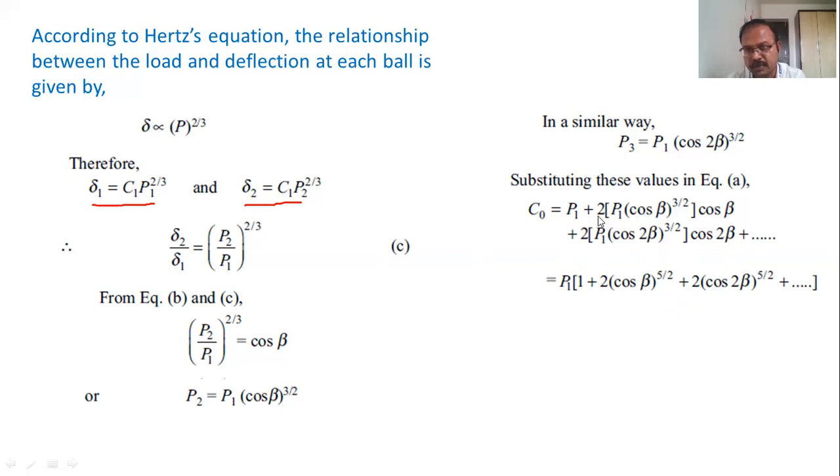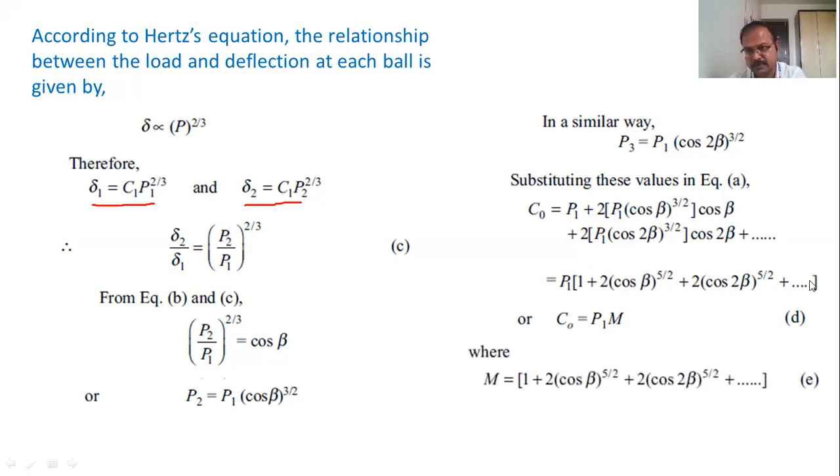So we will get P1 plus twice P1 into cos beta raised to 5 by 2 plus twice P1 into cos of twice beta raised to 5 by 2. If we take P1 as the common term and take this out of the equation, it will be 1 plus twice cos of beta raised to 5 by 2 plus twice of cos of twice beta raised to 5 by 2 and so on, right? And we will replace this particular term in the bracket by m. So we will get a simplified equation as CO is equal to P1 into m.